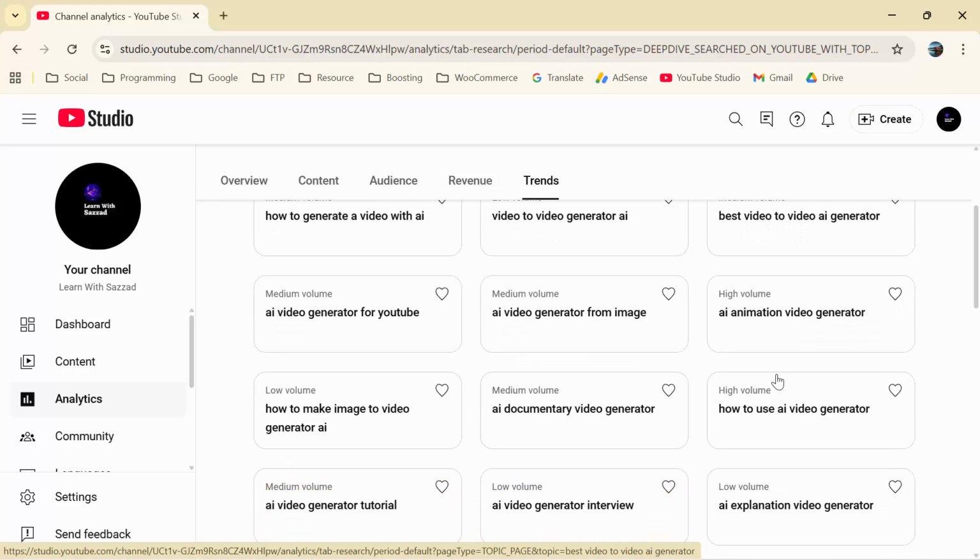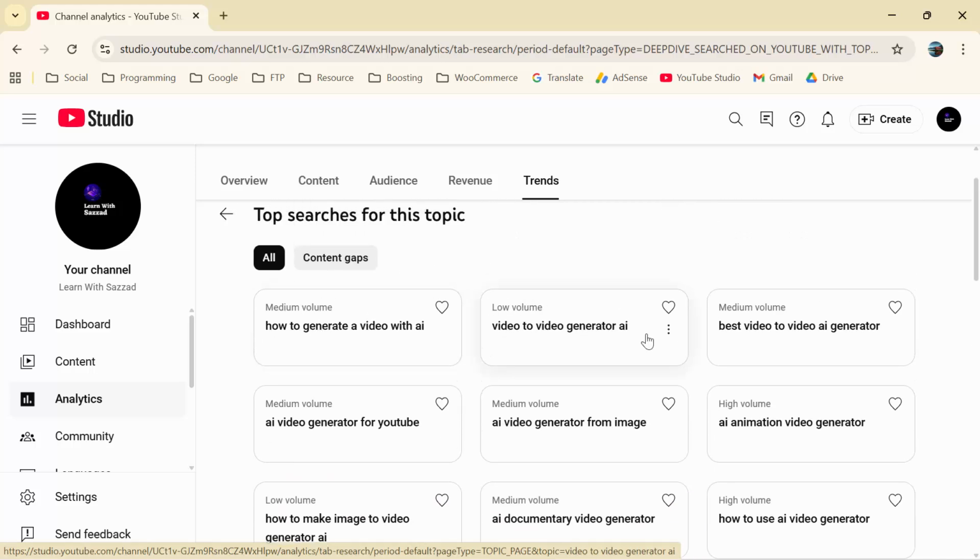These are the high volume. As you can see, these are the high volume AI animator video generator. So this is the suggestion that YouTube Analytics is giving you to make videos, which is people want video like this topic, and if you don't make a video, people will go to some other channel. So for that you have to make videos on this topic.